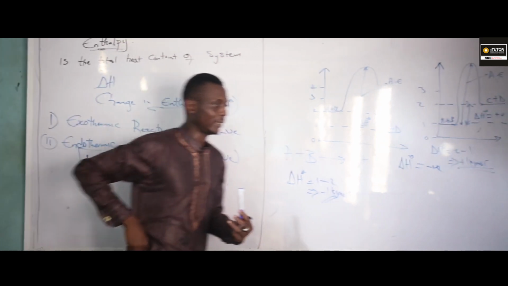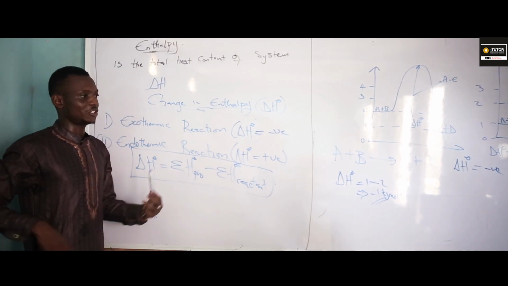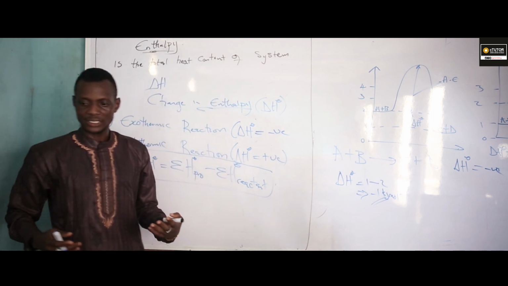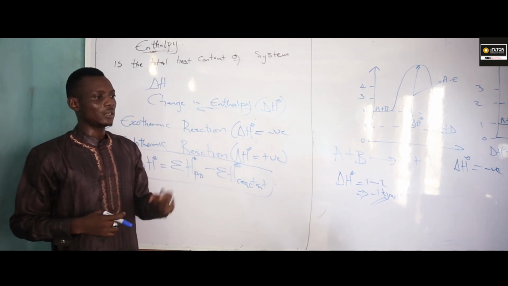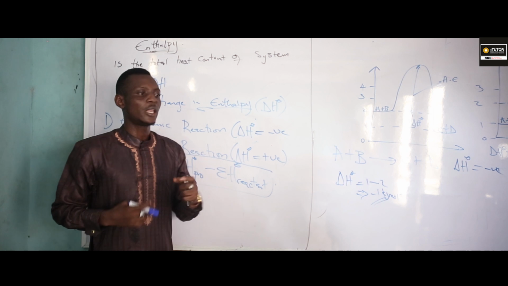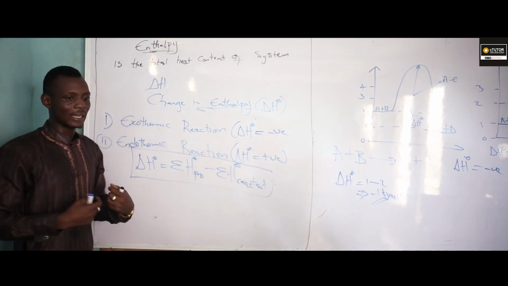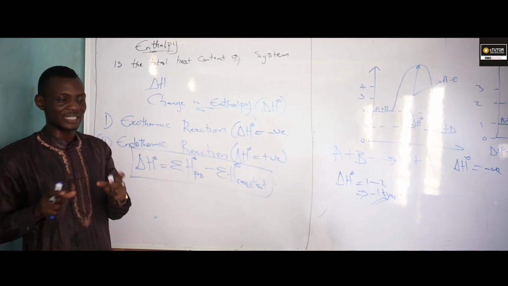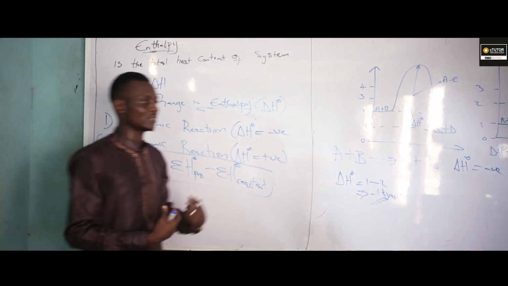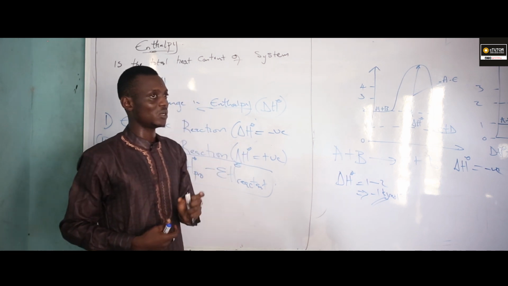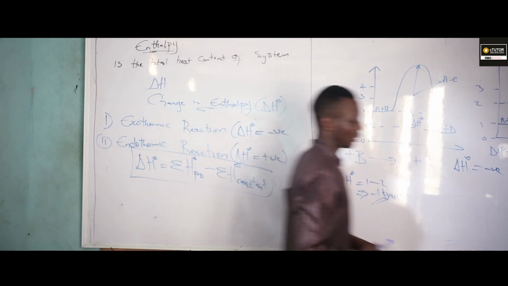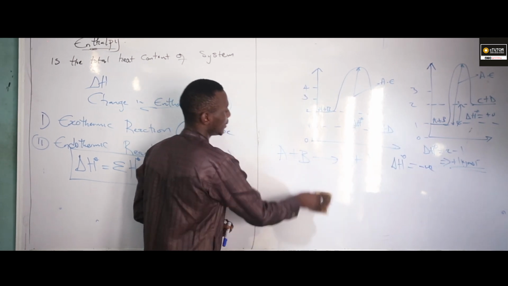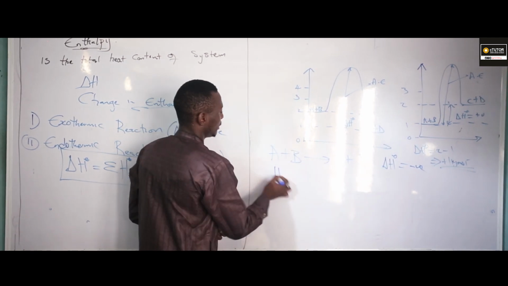Calculation in enthalpy. Now, if you're talking about calculation in enthalpy, it is based on Hess's law, because not all enthalpies are experimentally determinable. You can't determine some enthalpy of a system. So we use calculation to determine the enthalpy of a system. And the enthalpy of a system can be calculated using Hess's law